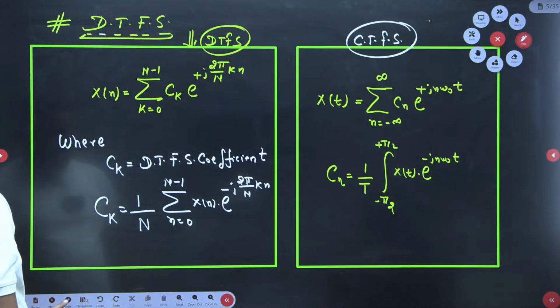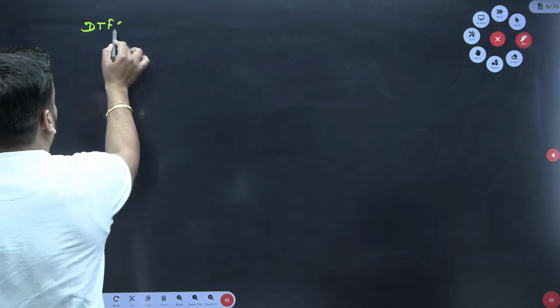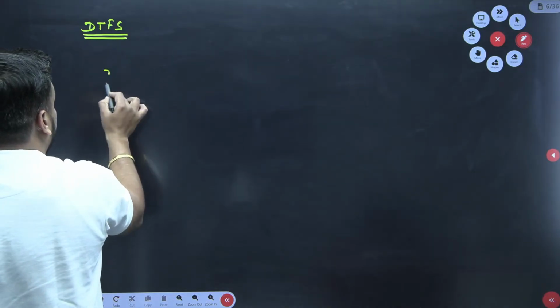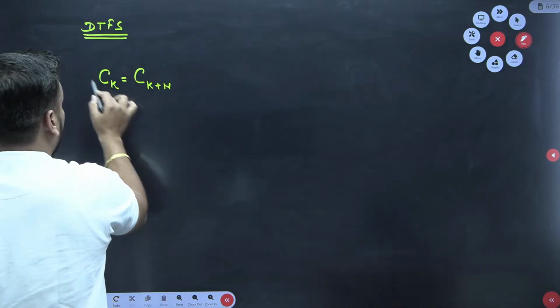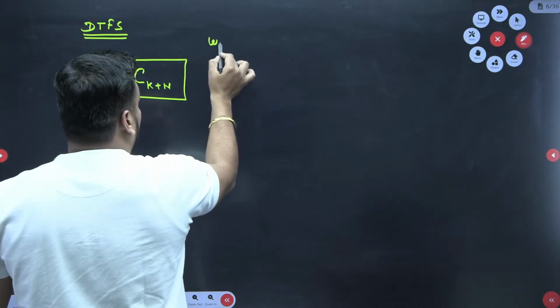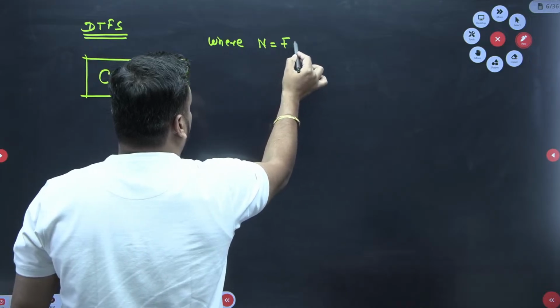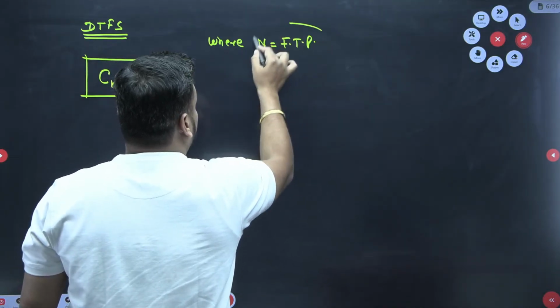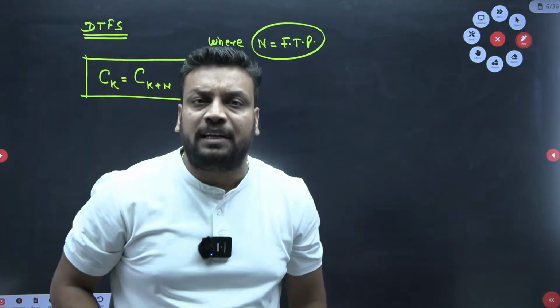Right now our heading is discrete time Fourier series. We have also discussed in the last class some important properties of DTFS. I hope you remember them. The first property is CK equal to CK plus N, where capital N is the fundamental time period. It means your Fourier series coefficient always satisfies the periodicity condition.